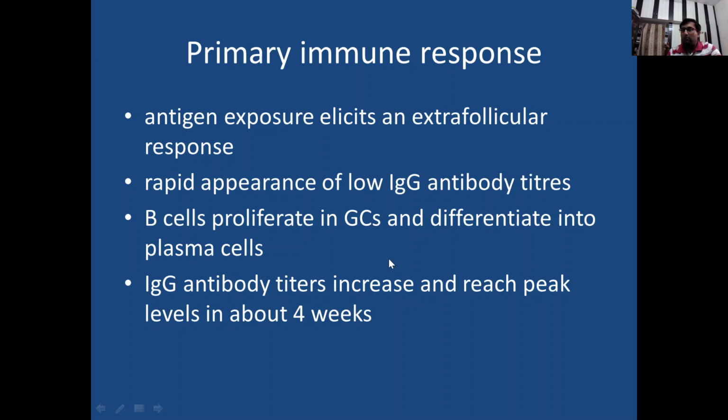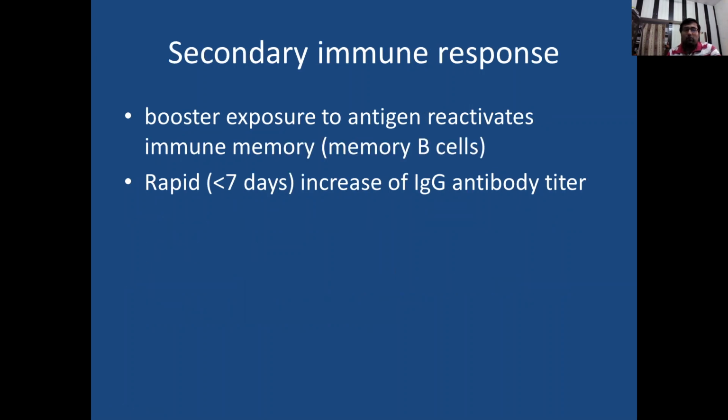This is called secondary immune response, and in secondary immune response or booster exposure, the booster exposure to antigen reactivates immune memory cells. In vaccination, these are memory B cells, and a rapid increase in immunoglobulin G antibody titer will be seen. Rapid increase means in secondary immune response, antibodies are formed in less than 7 days of exposure. So these are primary immune response and secondary immune response.